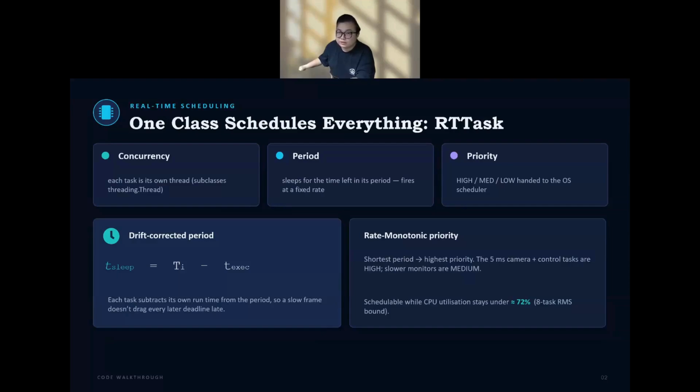Third, priority. We use rate monotonic. The shortest period task gets the highest priority, mapping to 3 OS tiers. Theory says we stay safe under about 69 percent CPU utilization.